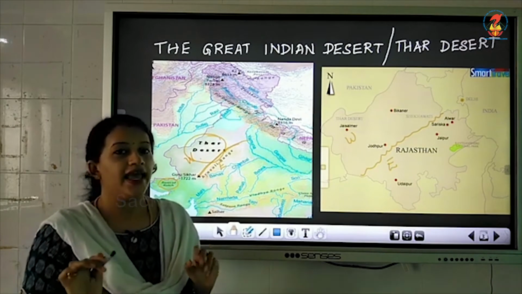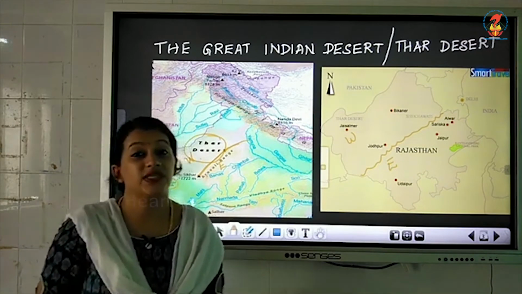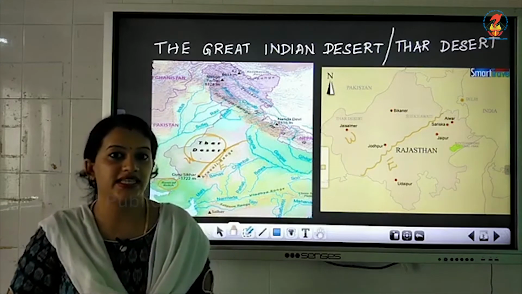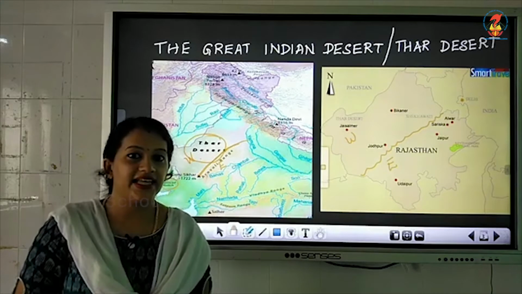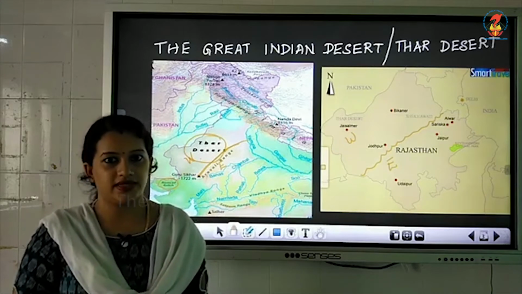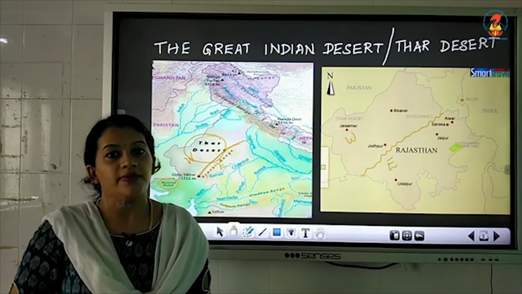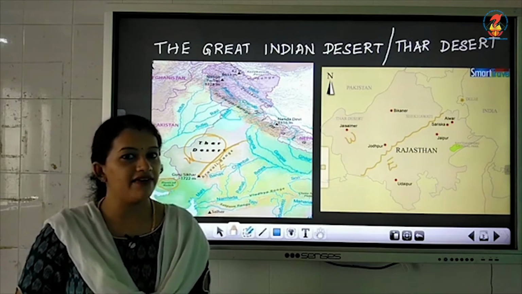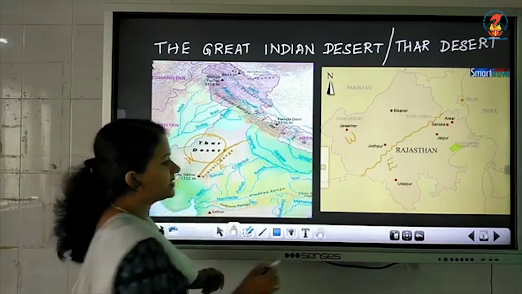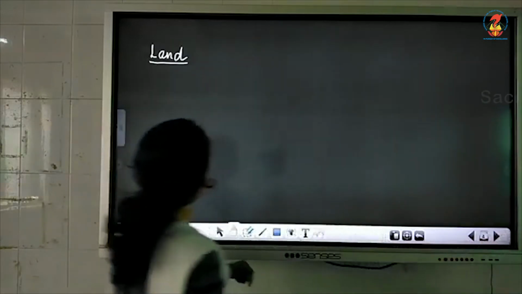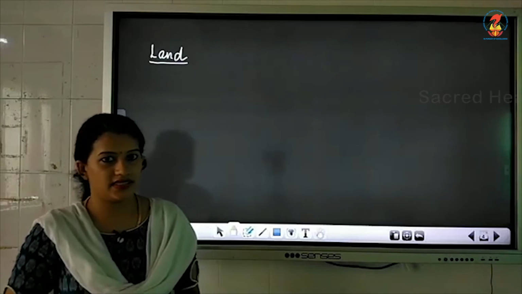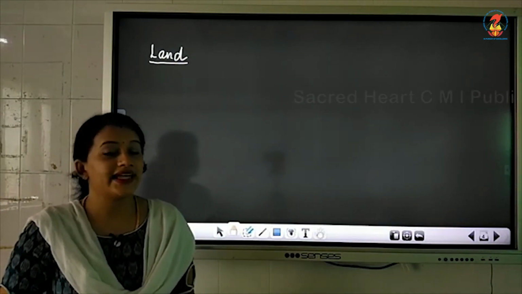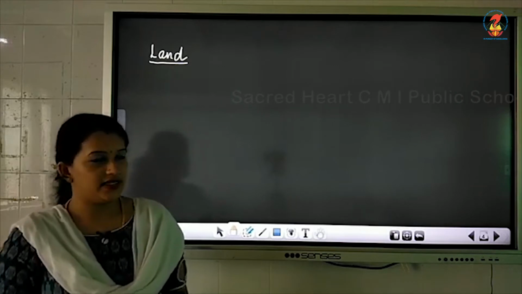It is dry, and in Thar Desert the land is very sandy and rocky. You can find 2 regions in Thar Desert, a sandy as well as a rocky region, and it is very dry without presence of much water. Okay, so I hope you all have understood this. Now let us learn about the land in Thar Desert. How is the land of the Western Desert?